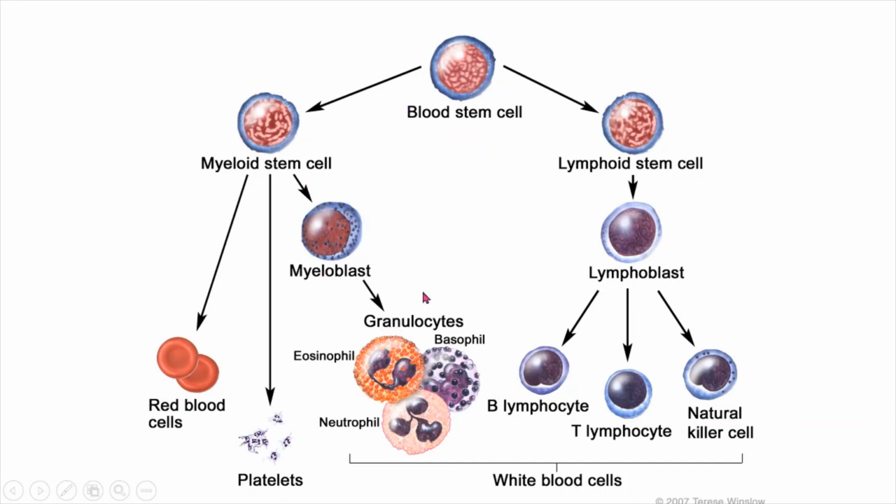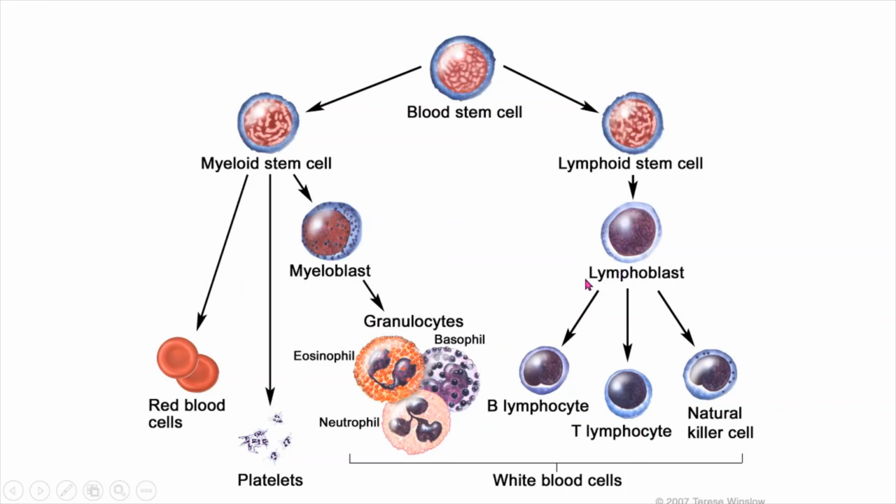Okay, blood stem cell. We have this stem cell inside the bone. Then it is divided into 2: a myeloid stem cell and a lymphoid stem cell. Then the myeloid stem cell is divided into red blood cells, platelets, and myeloblasts. Then come the granulocytes, that is granular cells, and in granulocytes we have 3 types of cells: eosinophils, basophils, and neutrophils. Whereas